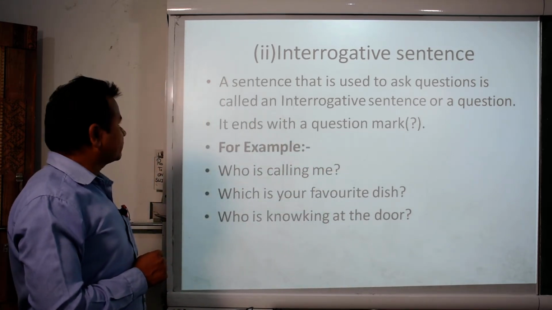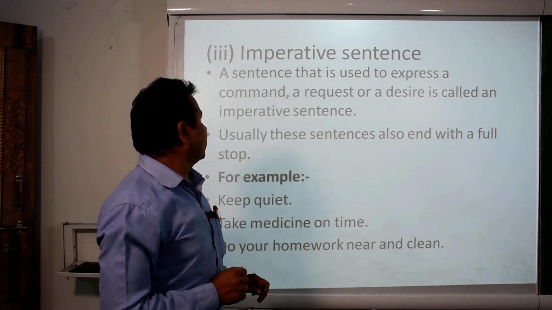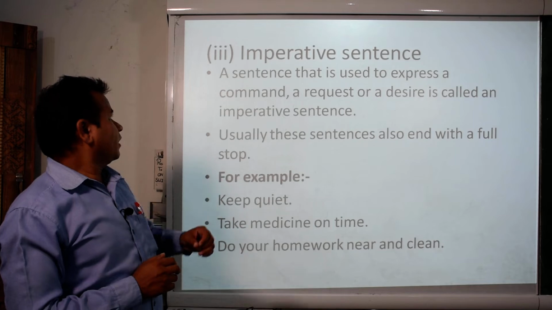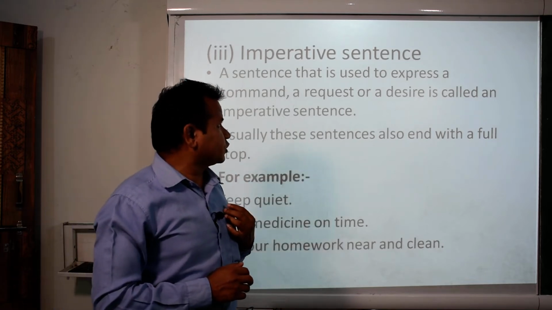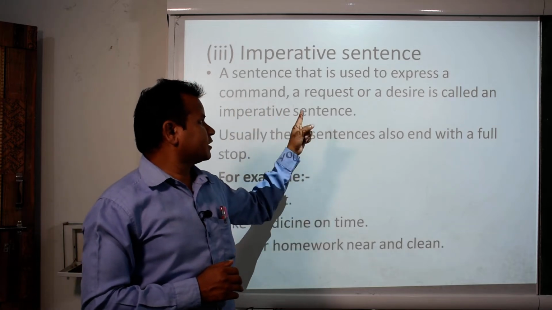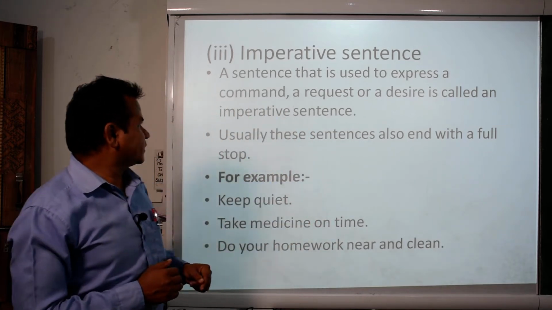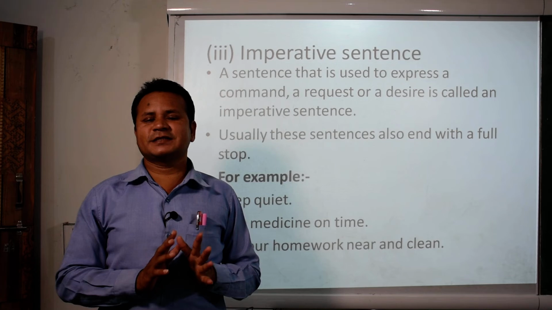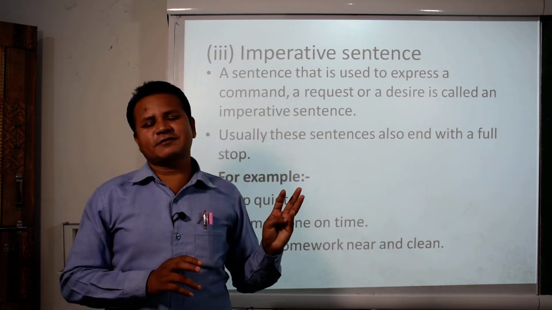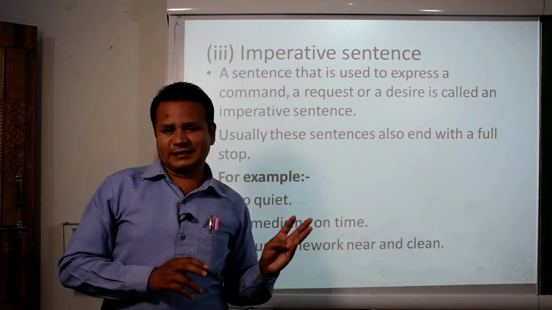Let us see the next one. Next one is the imperative sentence. A sentence that is used to express a command, request or a desire is called an imperative sentence. Now see, the first kind of sentence only declares.